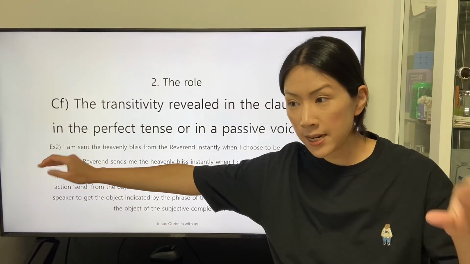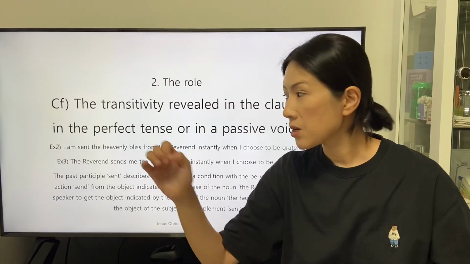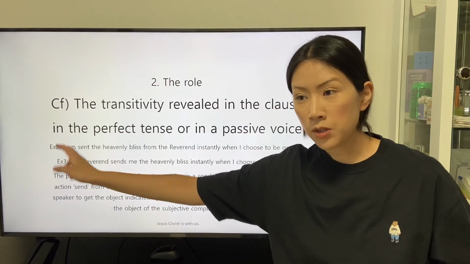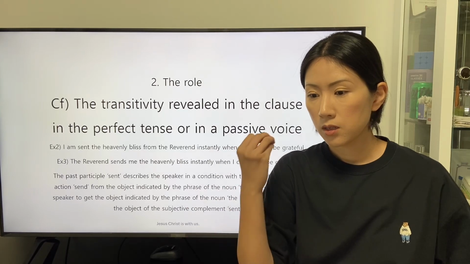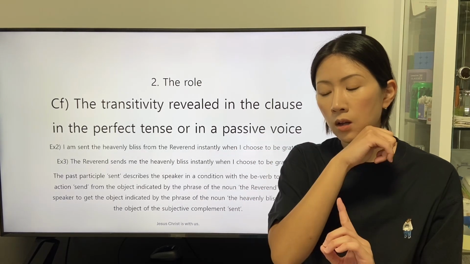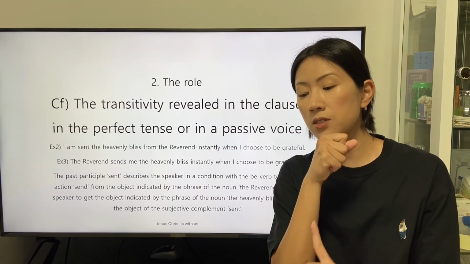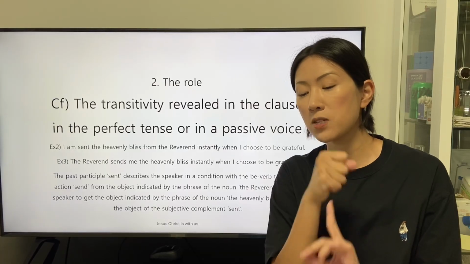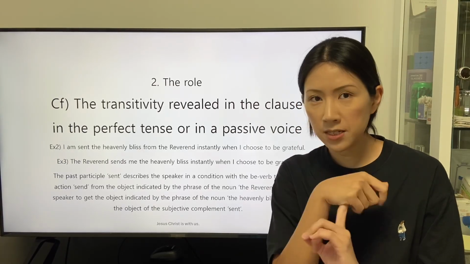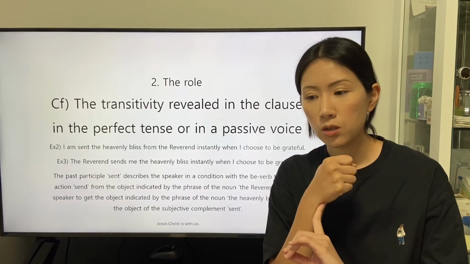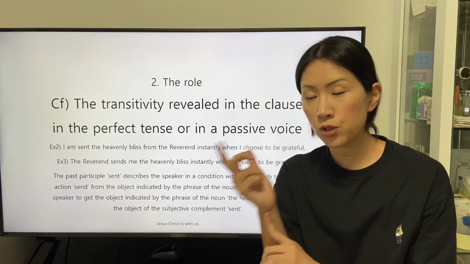In a clause stated in the passive voice, the direct object can be the subject. The speaker who states the clause from the perspective of the direct object applies the preposition from and to.